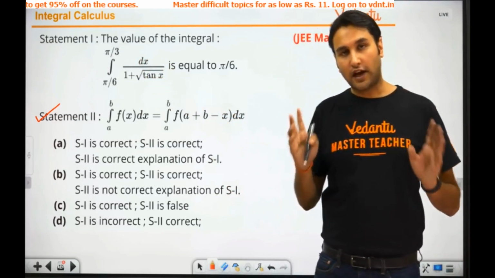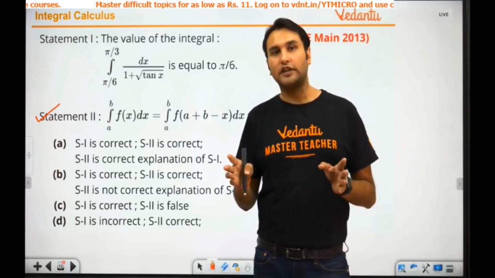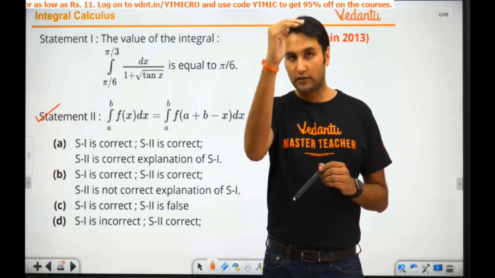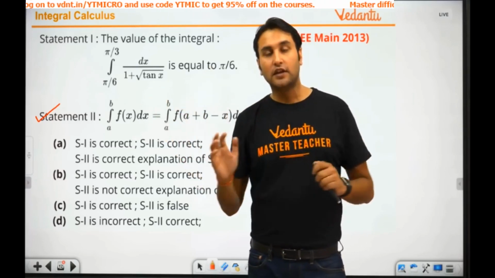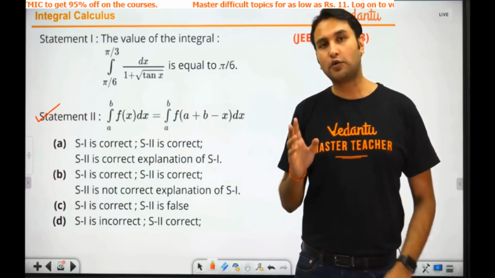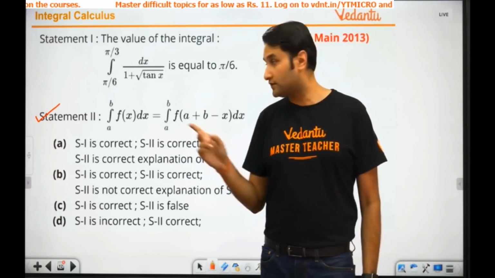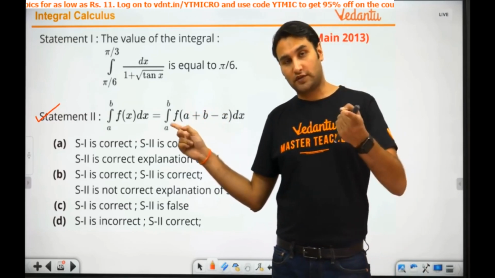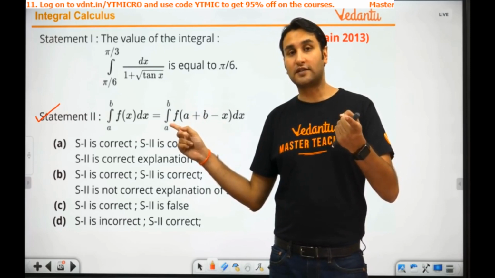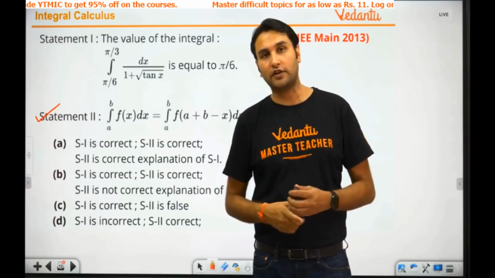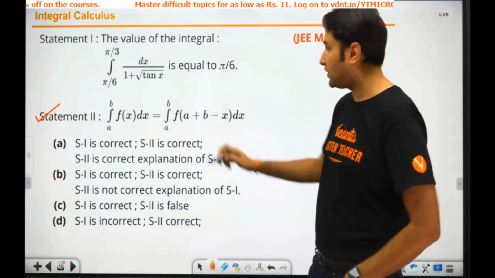Alright, in the IIT JEE paper, whenever you see a problem of integration between A to B, some function dx, chances are very high. I would say 90% chances are that the problem is based on the King's property, that is this property. Okay, but out of those problems, the chances are again very high that the problem can directly be solved using the shortcut trick that we talked about. Look at this problem very, very carefully.